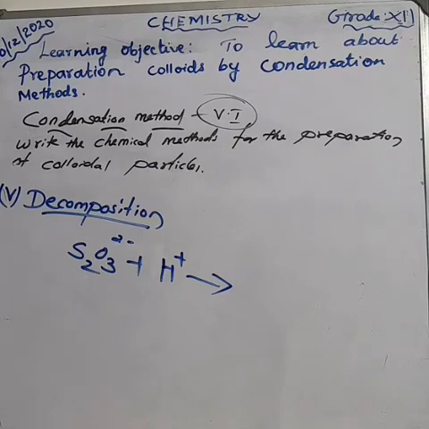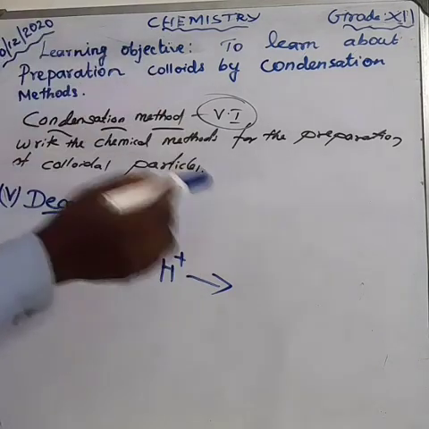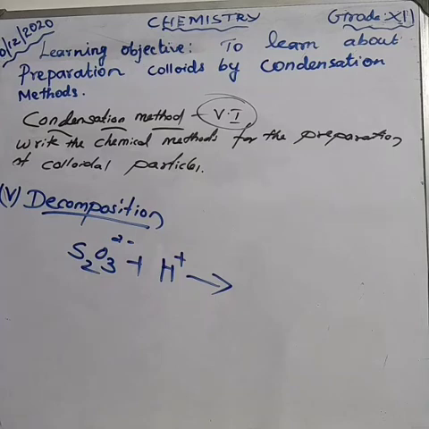By the reaction between sodium thiosulfate and hydrochloric acid, we get the sulfur salt with the evolution of sulfur dioxide. Try to understand the concept.